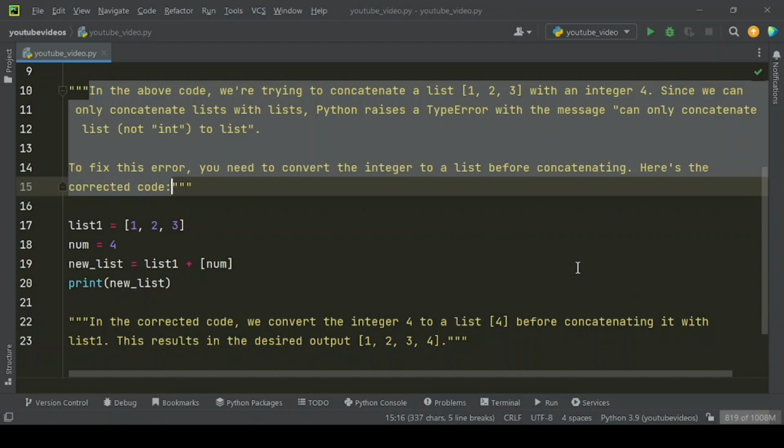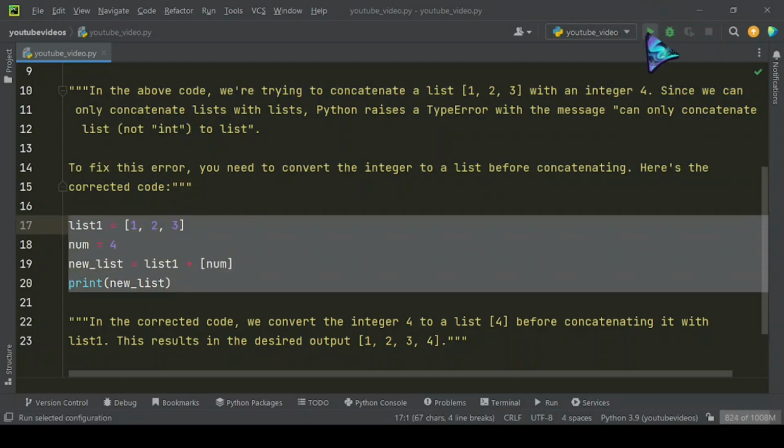In the above code, we're trying to concatenate a list [1, 2, 3] with an integer 4. Since we can only concatenate lists with lists, Python raises a type error with the message: can only concatenate list, not int, to list. To fix this error, you need to convert the integer to a list before concatenating.